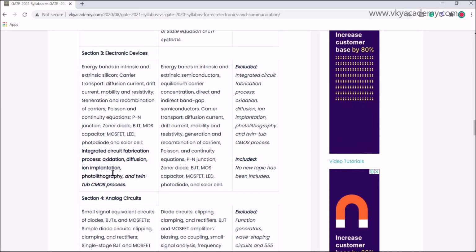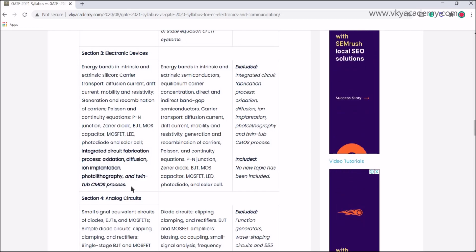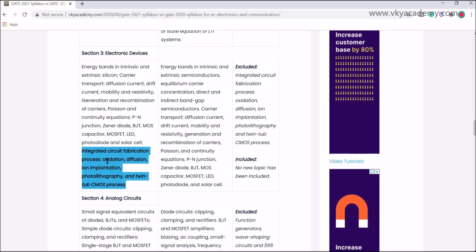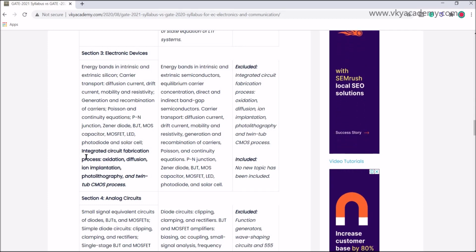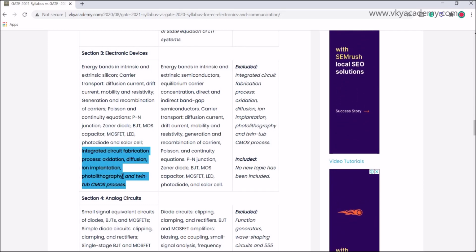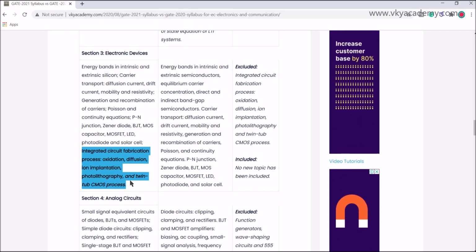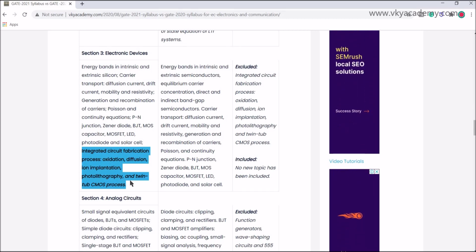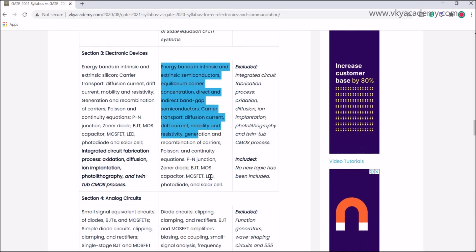A GATE aspirant did not really study this topic. Basically, almost all universities do not have this topic in VLSI or even in electronic devices. Students of the master's degree study this particular topic. I hope that might be the reason they have excluded it from the GATE syllabus. Otherwise, all other portions remain unchanged.